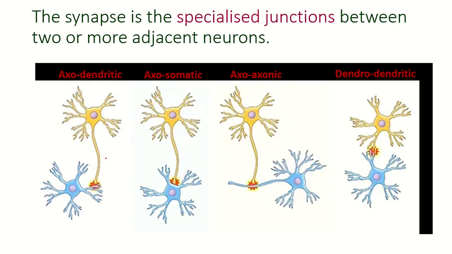Axodendritic. Here the axon synapses with a dendrite. Here the axon synapses with the cell body of a neuron. Here the axon synapses with another axon. Here dendrites synapse with other dendrites.